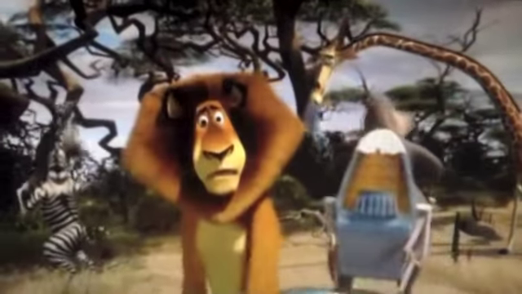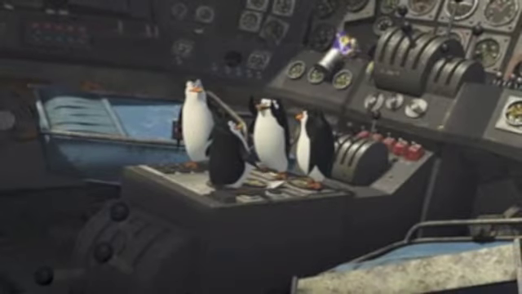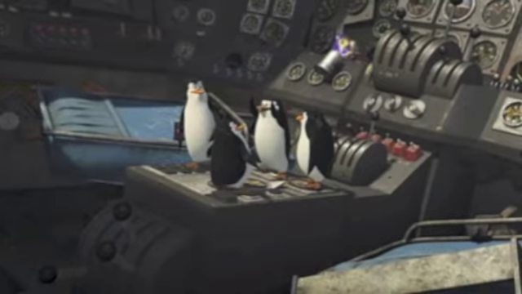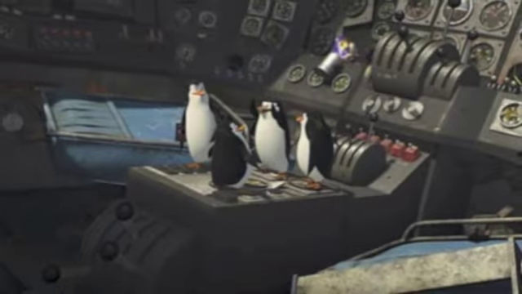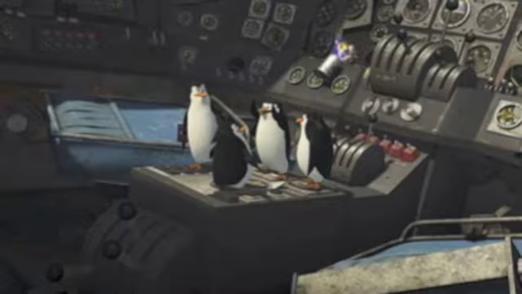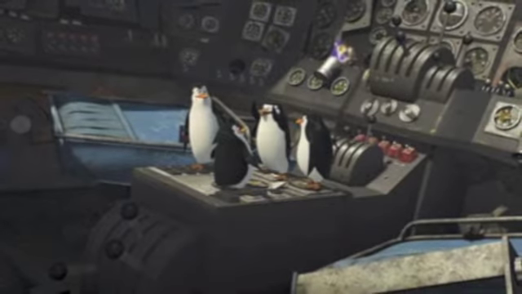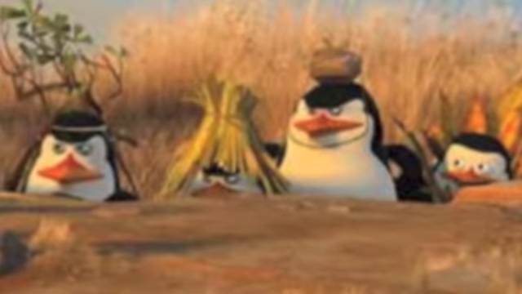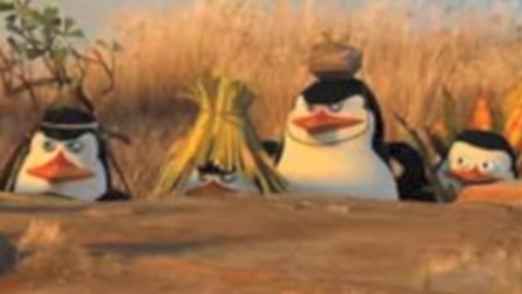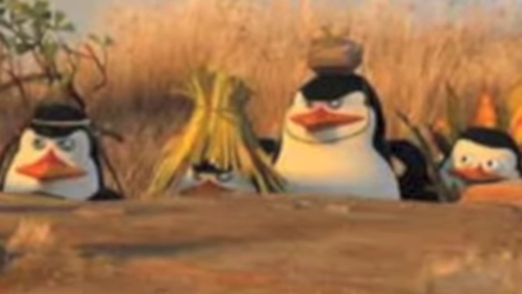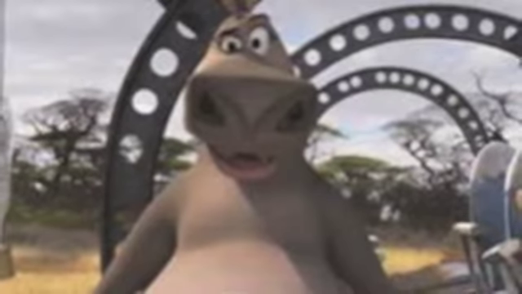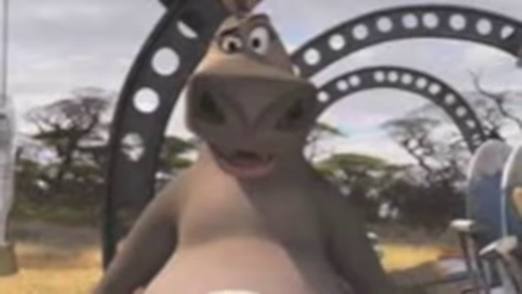Wolski, casualty report. Oh no, Marty, Melman, Gloria, and Alex have crash landed in Africa. The Penguins need your help to fix the plane and get everyone back home to New York safely. We need 1 steering wheel and 2 takeoff wheels to get the plane back in the air. What are we going to do to fix the wheels? Geometry? How are we going to use geometry to fix the wheels we need?